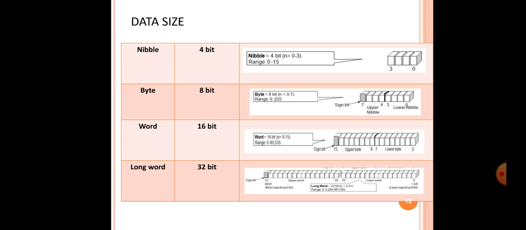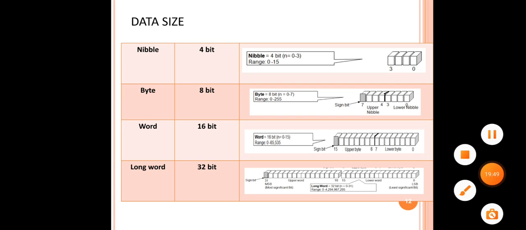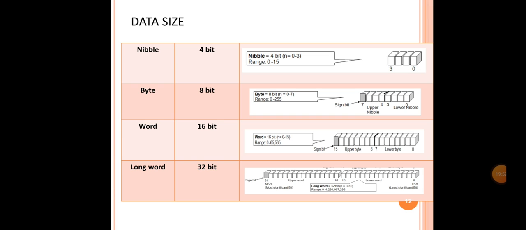Next there is a byte. So what is a byte? A byte is 8 bits. In digital electronics, I think you know all these things, what bits and bytes are, but I will explain again. So 8 bits are bit positions 0 to 7. You can see the sign bit, lower nibble, and upper nibble. The range goes from 0 to 255, so in total there are 256 levels.